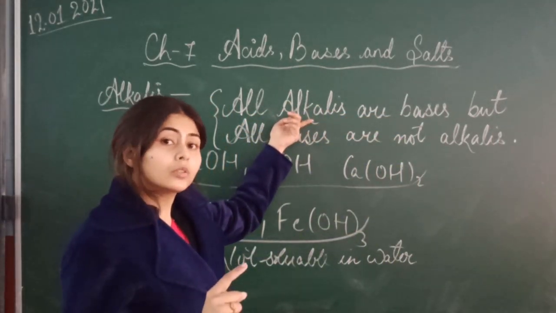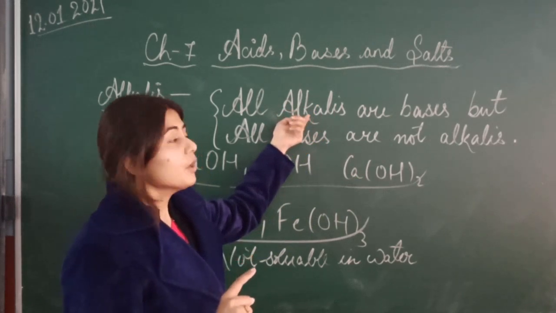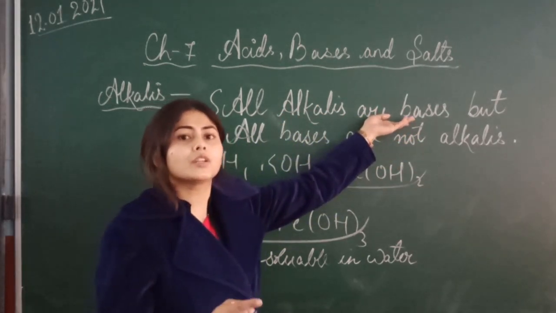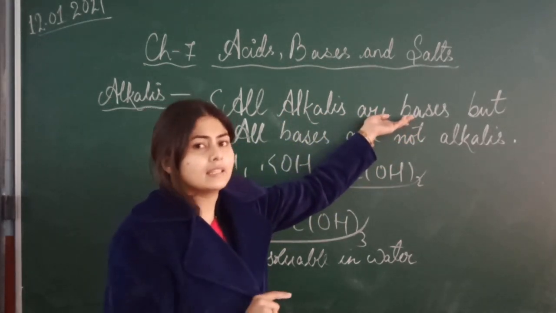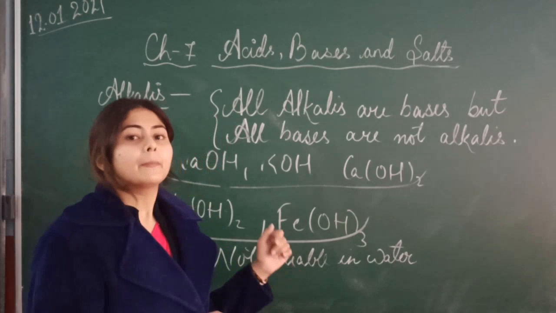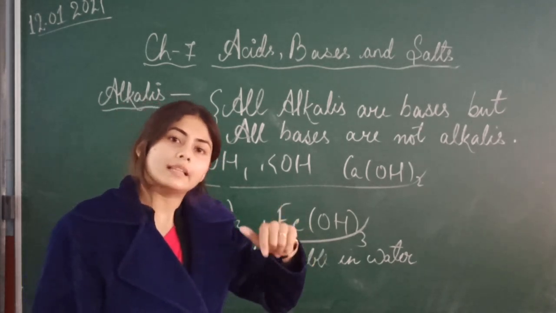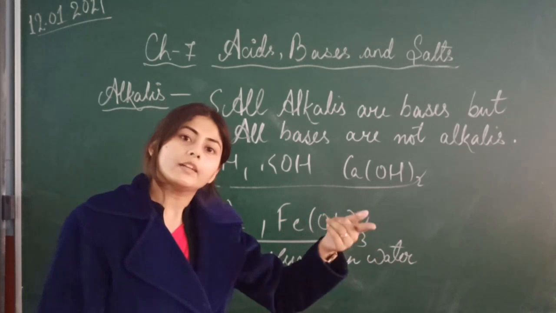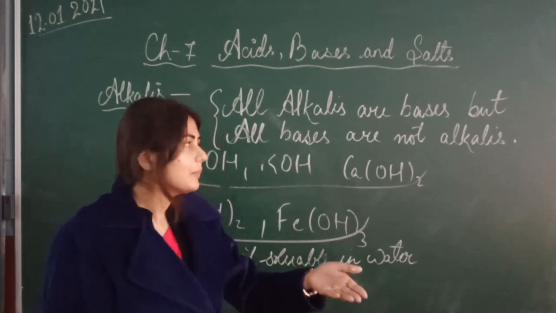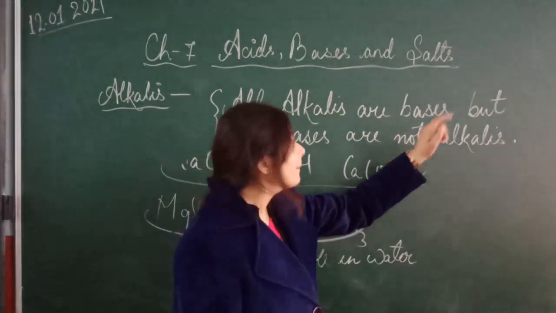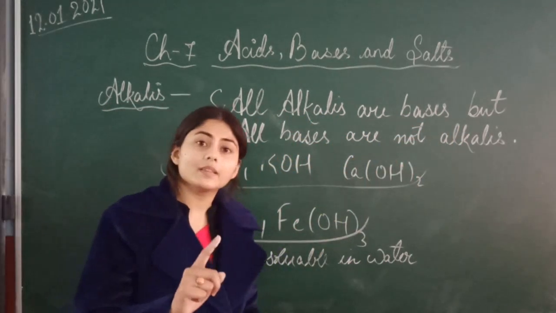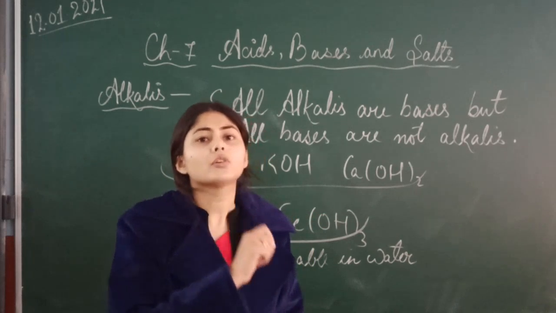Alkalis are those bases which are soluble in water. So all alkalis are bases, because alkalis are bases that are soluble in water. But all bases are not alkalis, because all bases are not soluble in water. Only some bases are soluble in water.